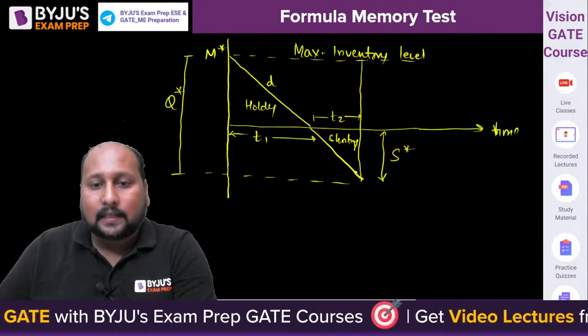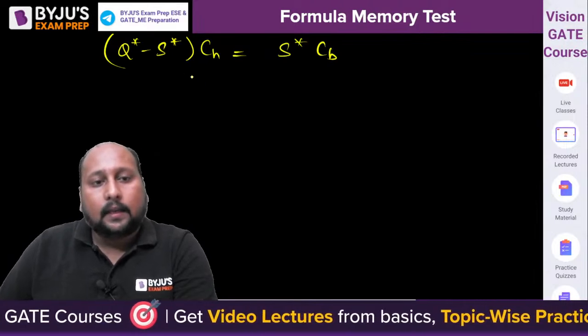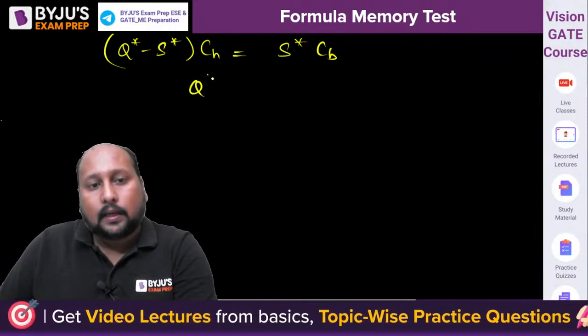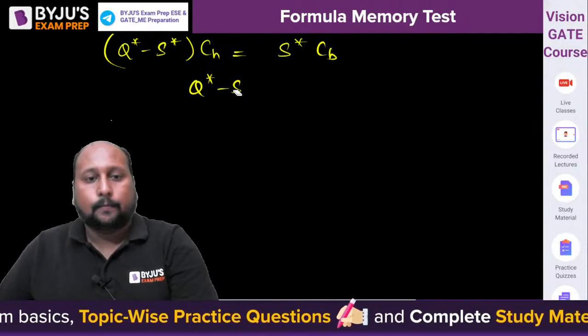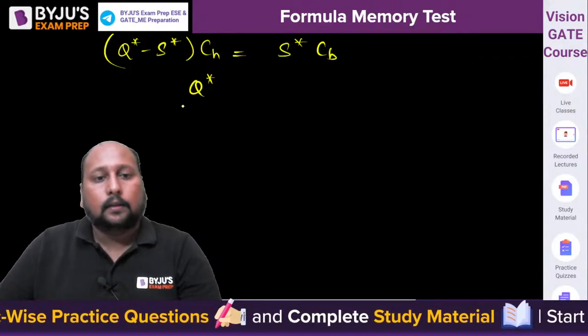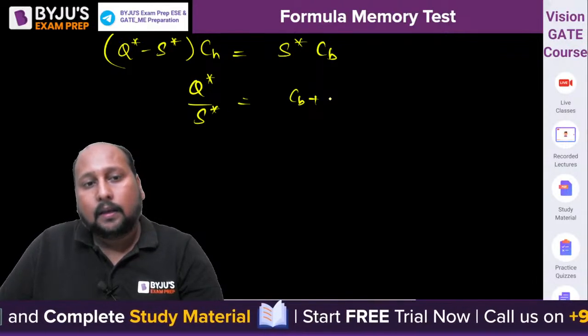Q star minus S star, this is your this one. Okay, fine. So here we can say, let me divide this by S star.